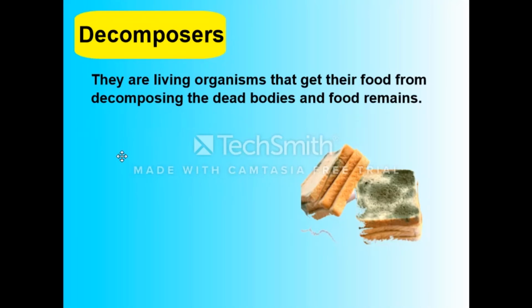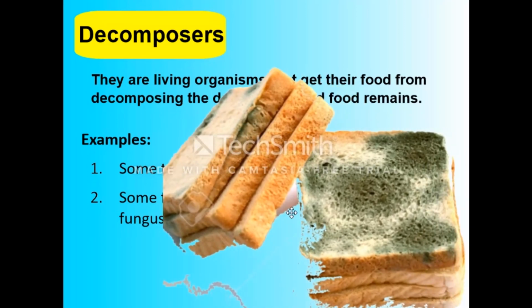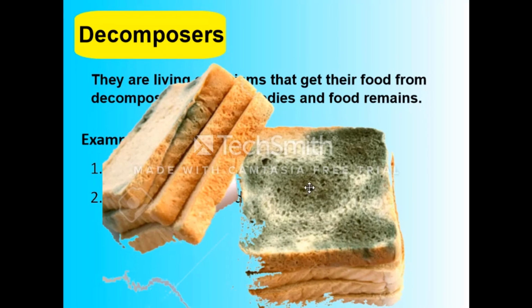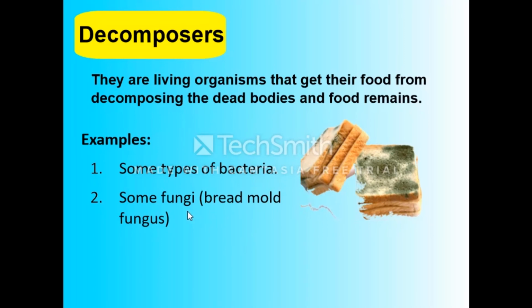The third type is decomposer. The decomposers are living organisms that get their food from decomposing the dead bodies and food remains. Again, the decomposers eat what? They eat the dead bodies and the food remains. Let's take examples. Some types of bacteria and some fungi. Look at this figure. What is this green layer? This green layer is called bread mold fungus.